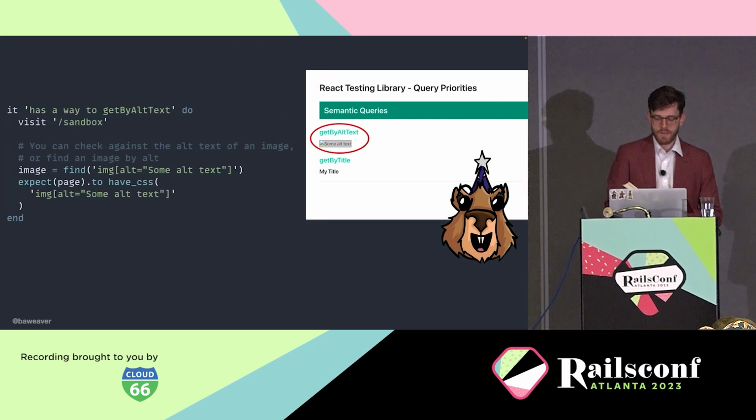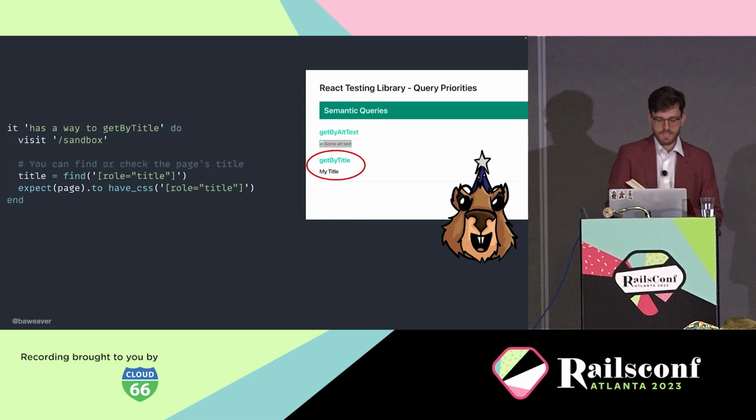The first, you can query by an element using its alt text, much like an image, using something very similar to what we saw for getting the value, which is we can use square brackets here to get a property of a tag. Now, I wouldn't suggest doing this. I would suggest instead using any one of the other ones first, which is what React Testing Library would recommend that you do. The second is by title, which uses the ARIA role of title to find what exactly is considered to be the main title of the page. But this information isn't necessarily visible to sighted users and can be very inconsistent depending on your screen reader, your browser, and the combination thereof.